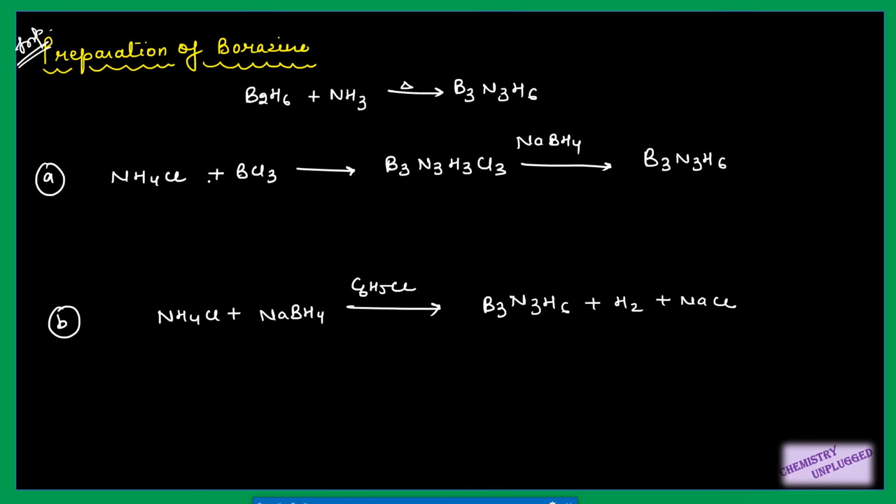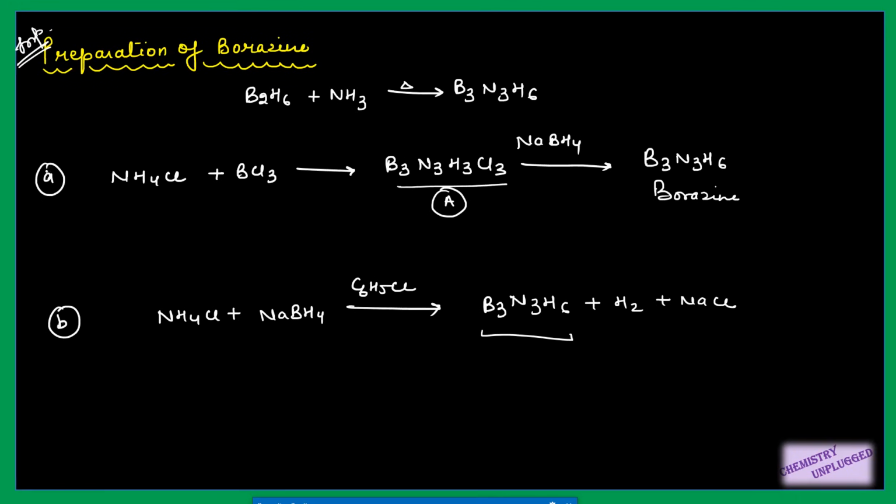Please try to remember what you will get after the reaction of ammonium chloride and BCl3 in the first step. You can call it A, and when it is treated with NaBH4, it will give you borazine, right? And in the second reaction we are directly getting this B3N3H6.